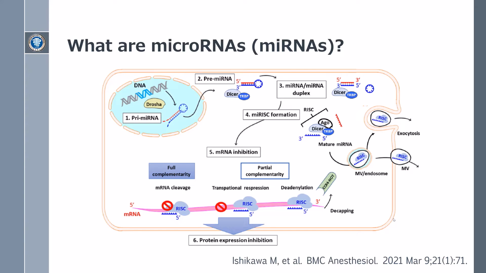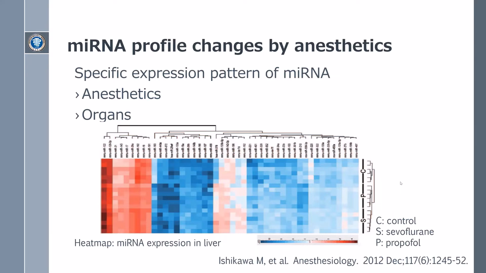There are more than 1,500 microRNAs in humans, but their roles in normal and pathological cellular function are still unknown. MicroRNAs modulate various aspects of cell biology, including cell differentiation, proliferation, apoptosis, embryonic development, stress response, stem cell renewal, and metabolism. We therefore attempted to elucidate the mechanisms of action of anesthetics based on changes in microRNA expression, which affect mRNA expression. We comprehensively measured changes in microRNA expression.